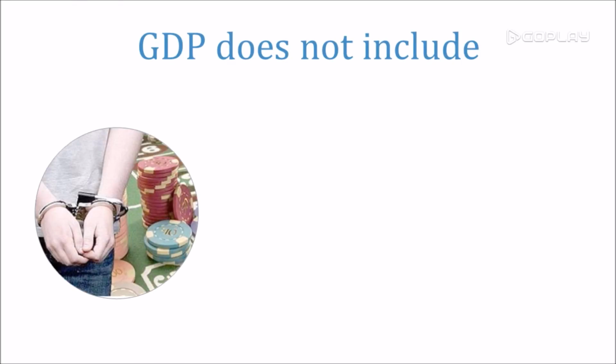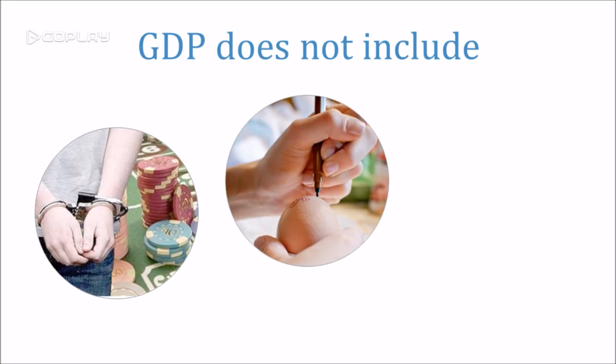Now, GDP excludes illegal transactions like illegal gambling, drug trafficking, etc. because it is impossible to keep track of it. Non-market transactions like do-it-yourself activities are excluded from GDP because we cannot put a value to these activities as no similar products exist in the market. However, owner-occupied housing and food grown and consumed by farmers are included in the GDP because their values can be gauged by looking at similar items sold in the market.